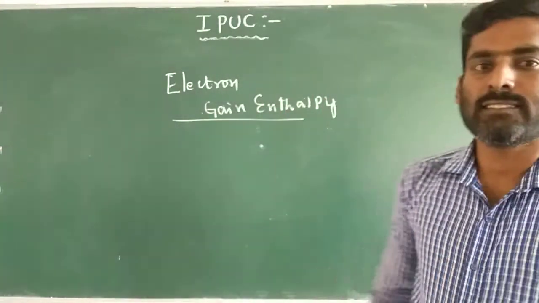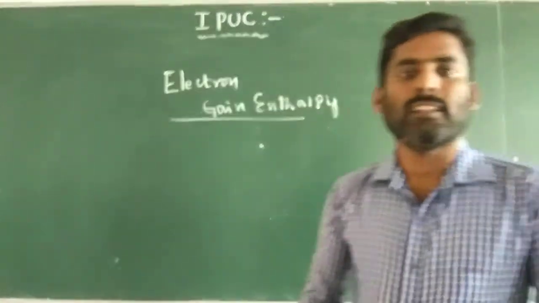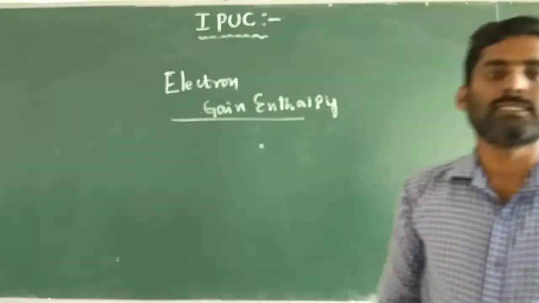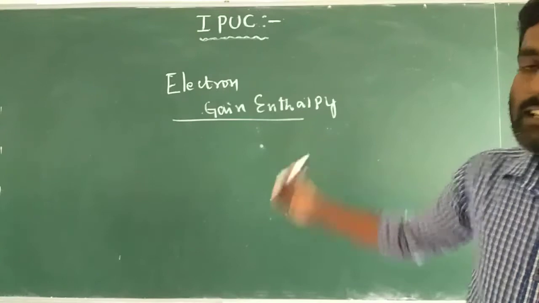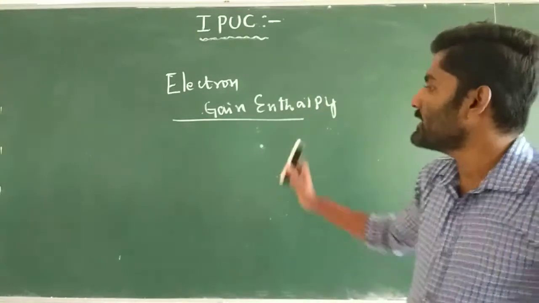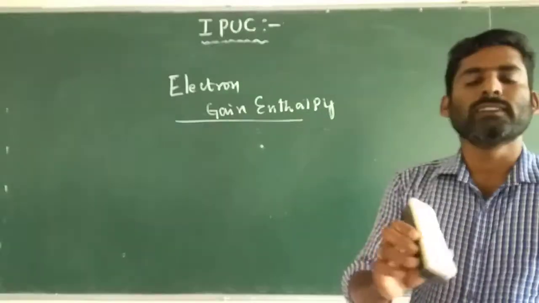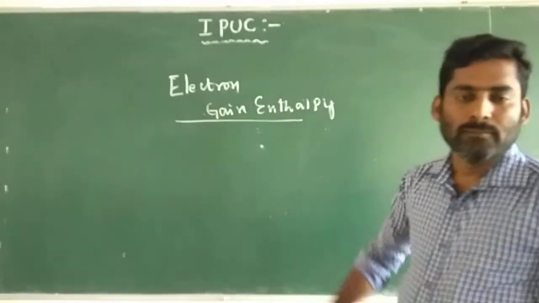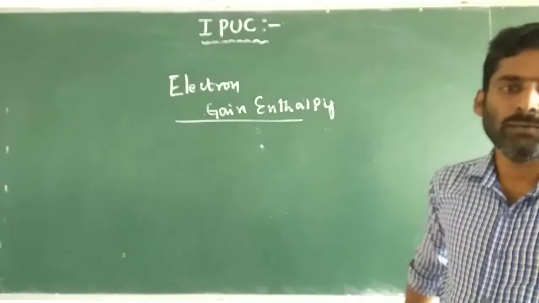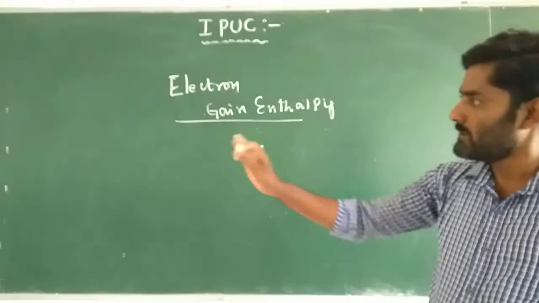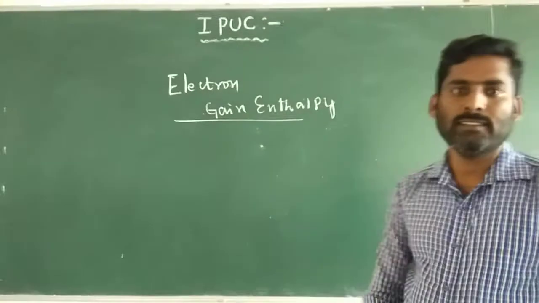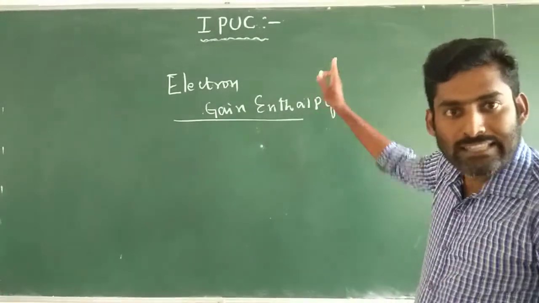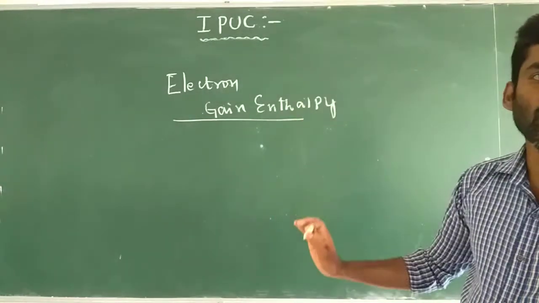So dear students, we are discussing electron gain enthalpy. Electron gain enthalpy is nothing but the amount of energy released when an electron is added to an atom to become a negative ion. This electron gain enthalpy becomes more negative in the periods from left to right of the periodic table, and becomes less negative down the group.